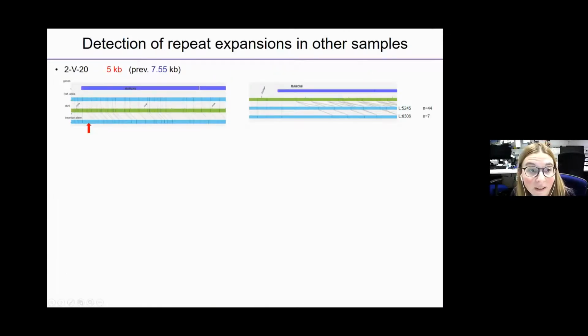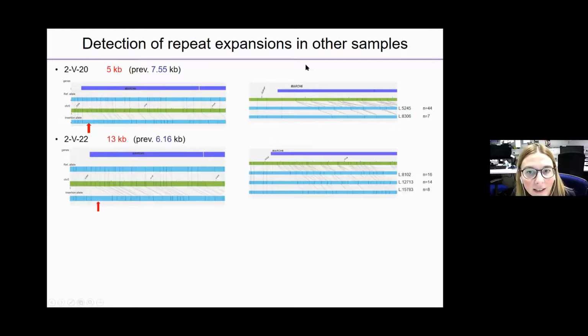So what about the other samples? The good news is that we detected the expansion in all samples. For those samples, we had a bit of variability of the mean size of expansion compared to what we calculated with molecular combing. Here with Bionano, we had 5 kb in this individual for a size of 7 kb previously calculated.